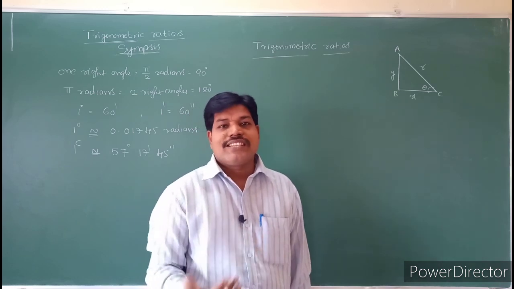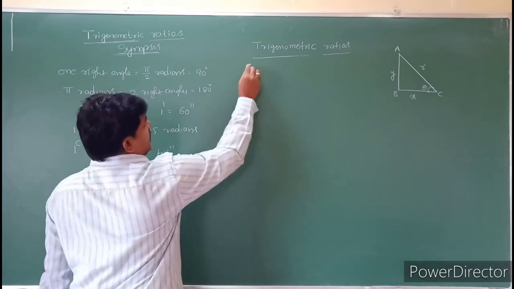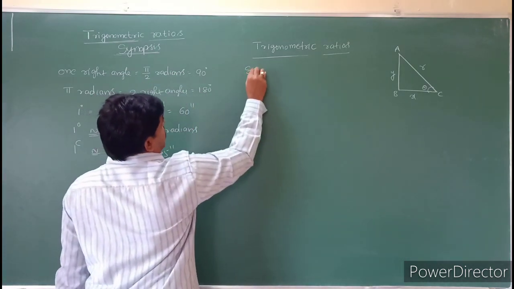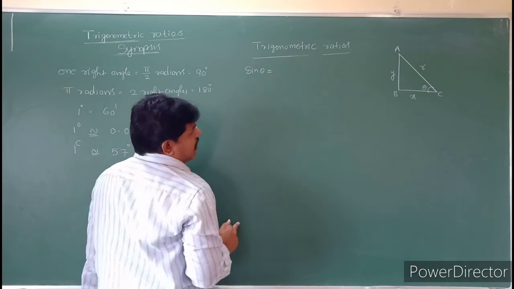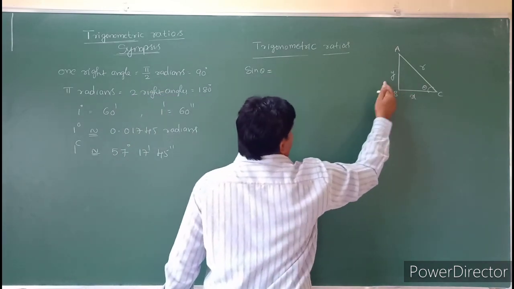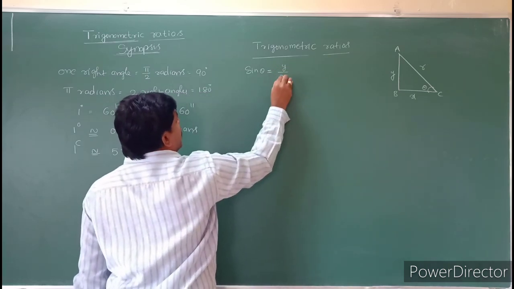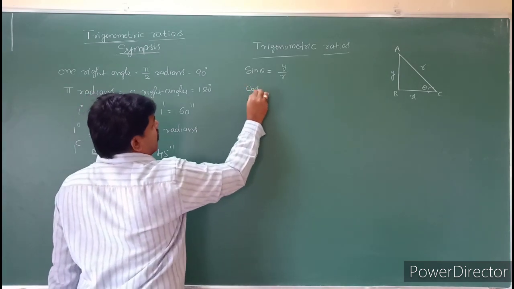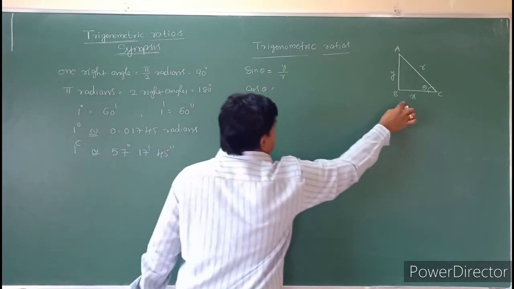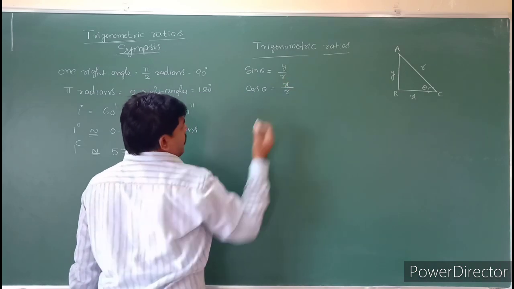It gives you six trigonometric ratios. The first one is sin theta, which is opposite side by hypotenuse. Cos theta is adjacent side by hypotenuse.